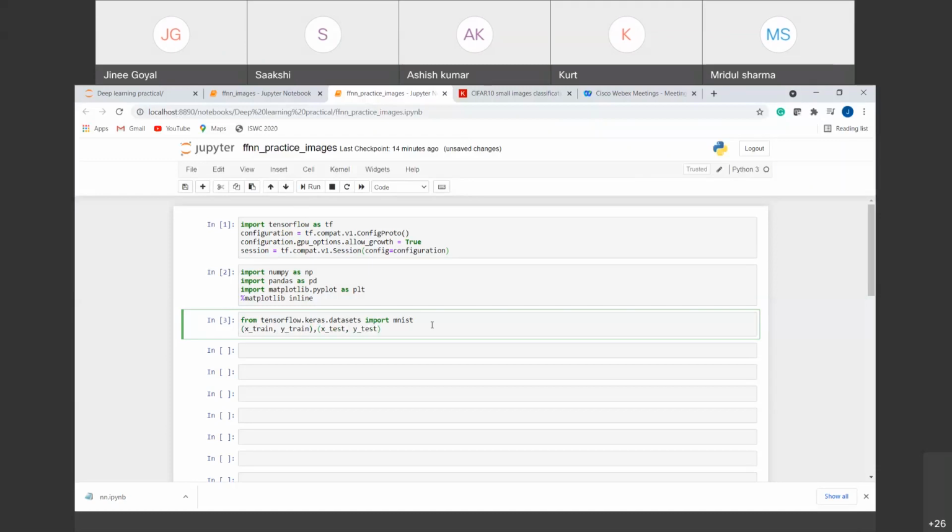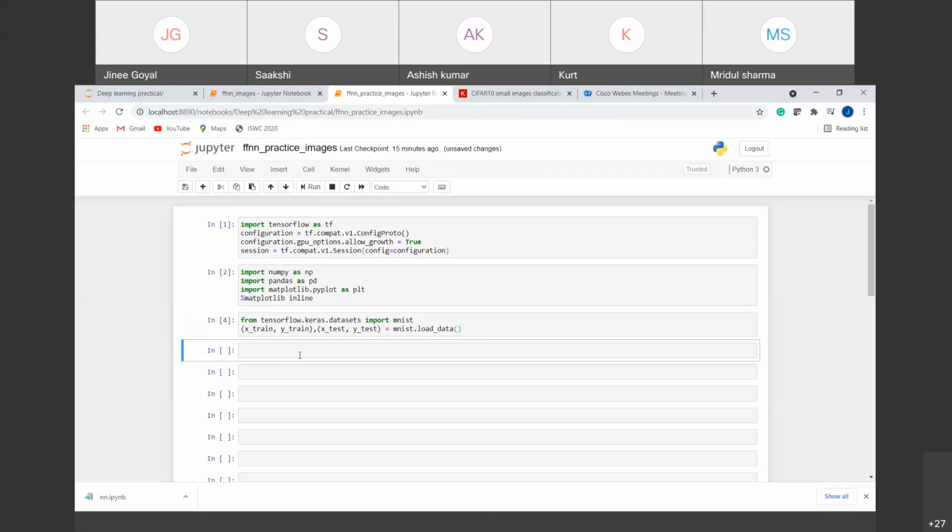Like yesterday in the train test split, the order was X train, Y train, X test, and Y test. Similarly, here the order is X train and Y train first, X test and Y test second. These are standard arguments that you have to pass in this order only. We have imported the MNIST dataset using the object mnist, and from there we load our dataset. For that we have the command load_data. If we run this, our data set has been loaded.